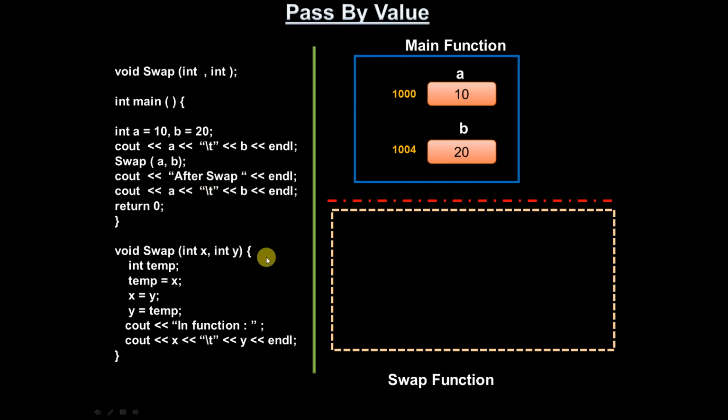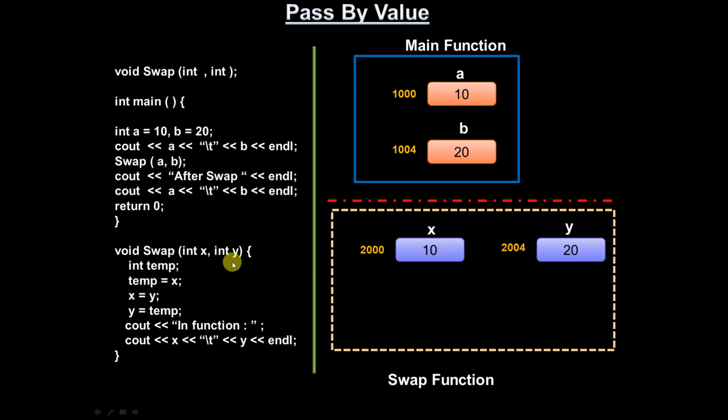So first the x variable will be created at a different memory location, and the value of a, that is 10, is assigned to x. In another memory location, the variable y will get created, and the value of b is passed here. The b value is 20, so 20 is copied here.